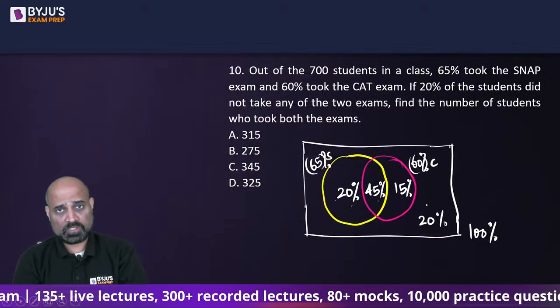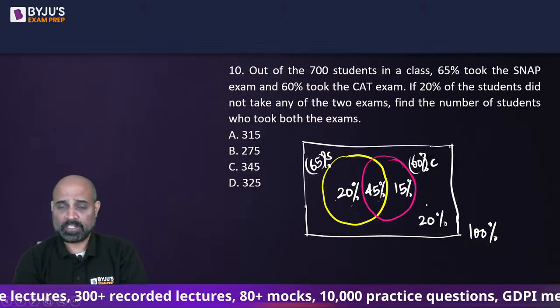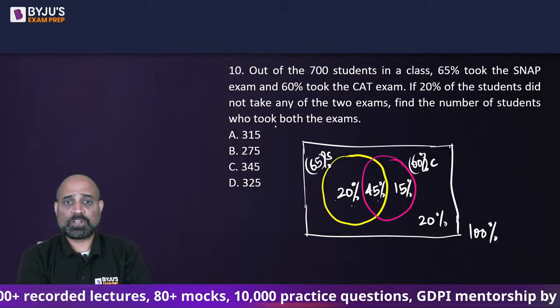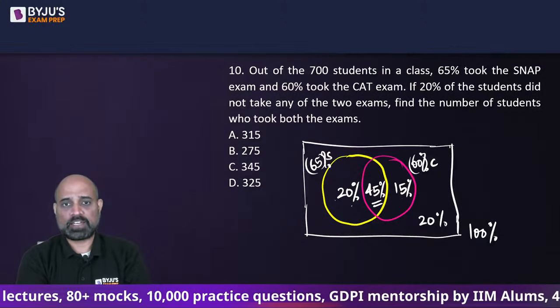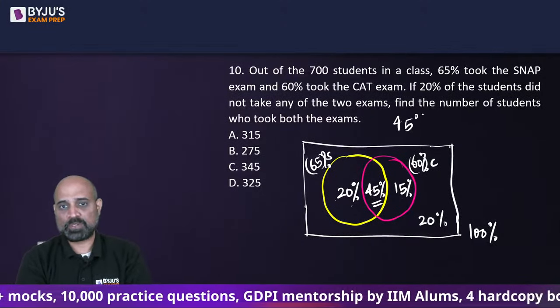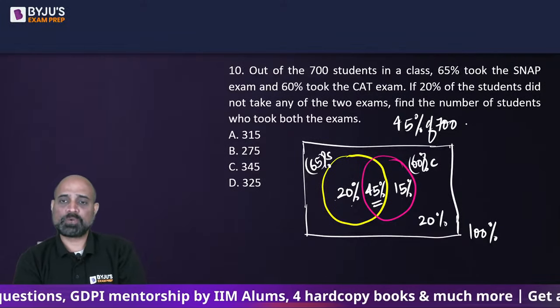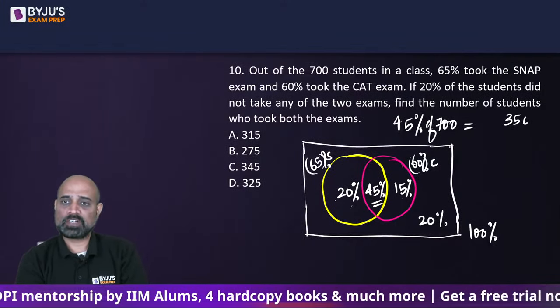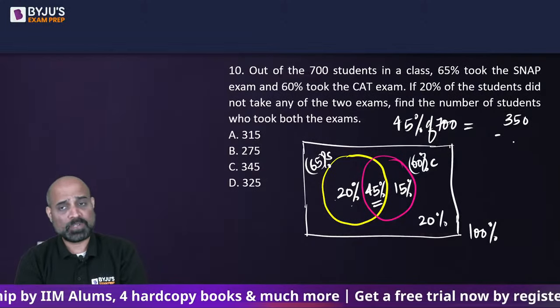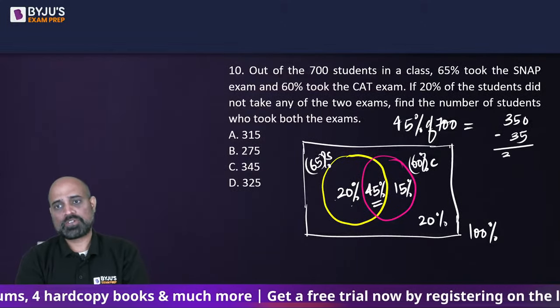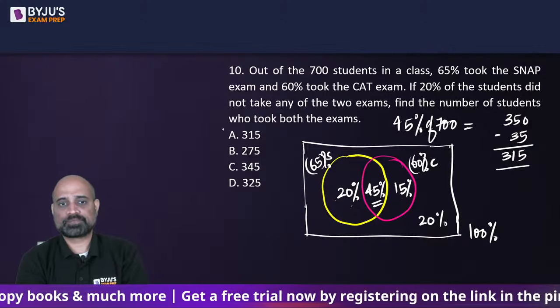Nothing changes. We can now extrapolate it. Now the question asked is: find the number of students who took both the exams. Can we say this is going to be 45% of 700? So this is going to be 50% of 700 minus 5% of 700, which will result in 315.